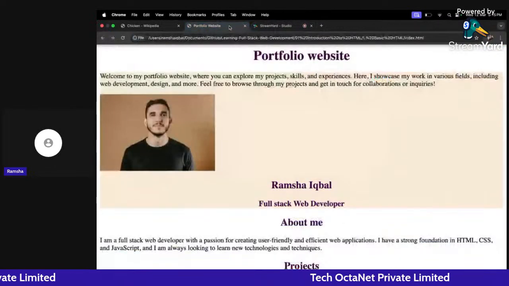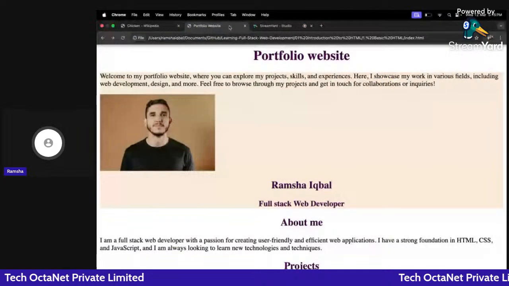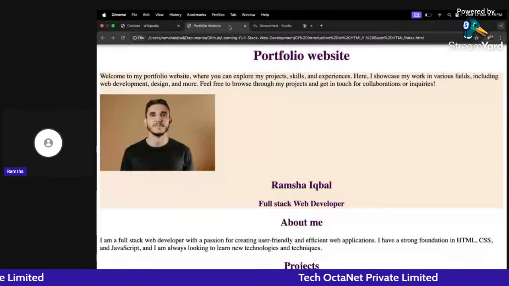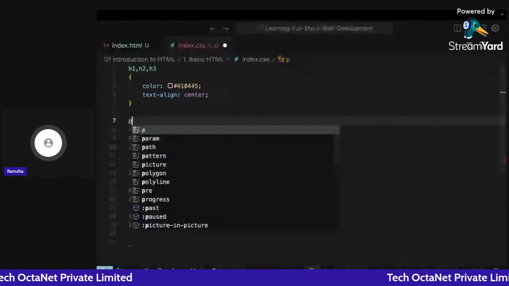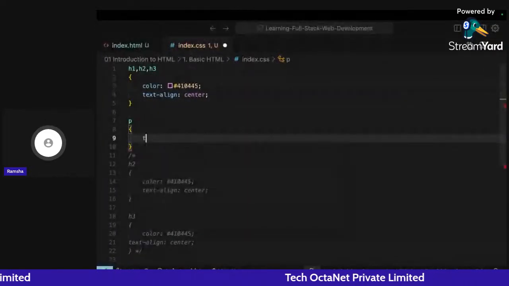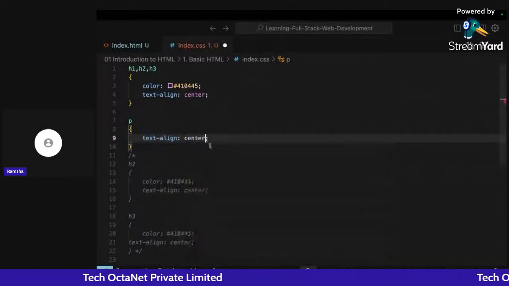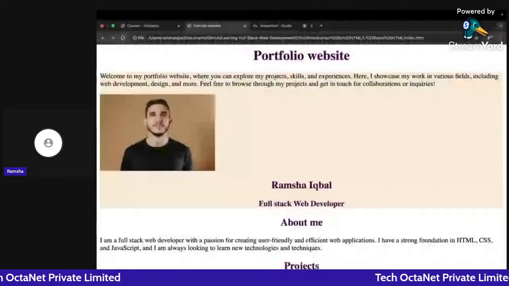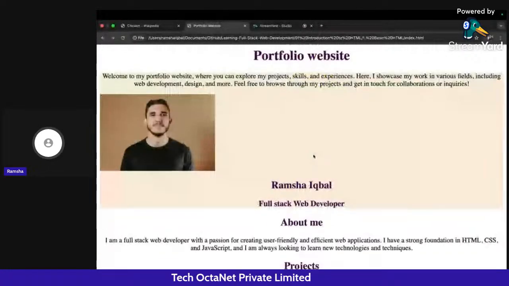Now, if you see, I have paragraph tags, but they are left aligned right now. I also want them to be center aligned, right? So what I can do here is simply target all the paragraph tags, and I will write their text-align property to be center. Now if I refresh this, all of my text will come to the center of the web page. It will be aligned at the center and it's looking a lot better, right?